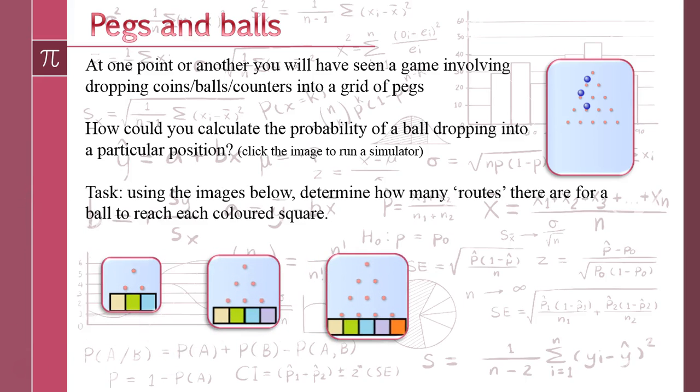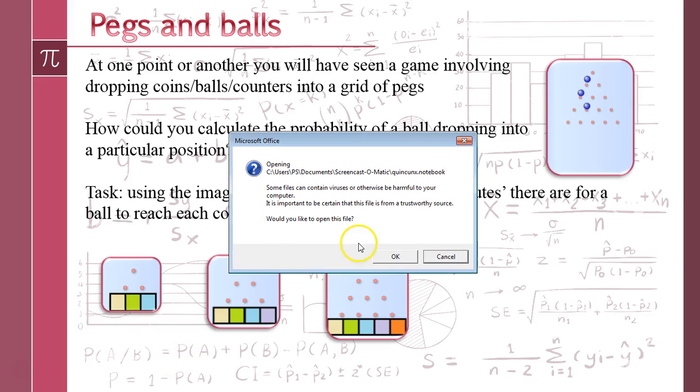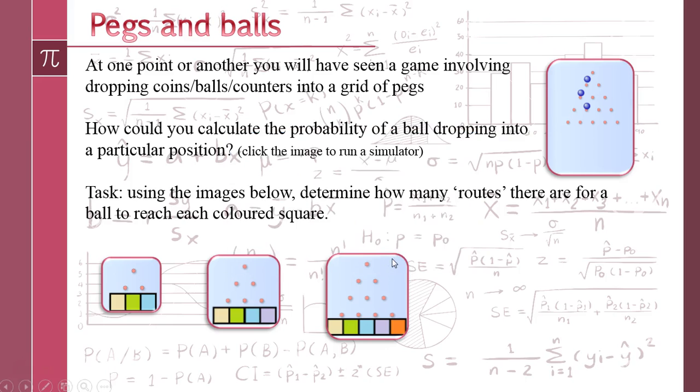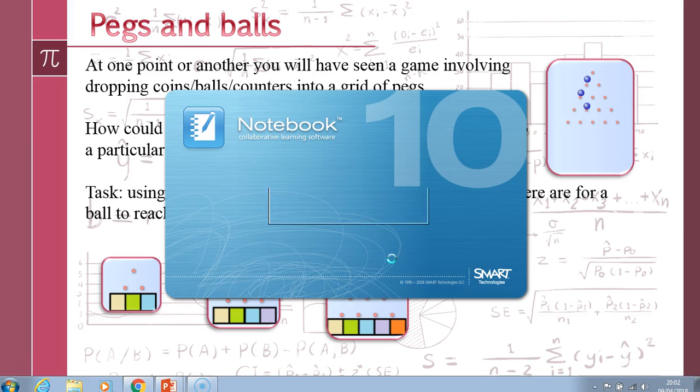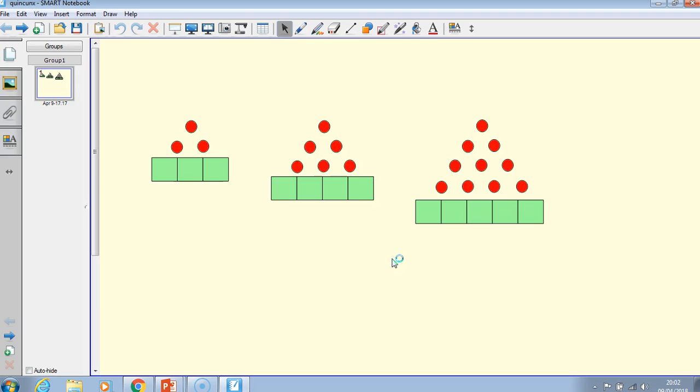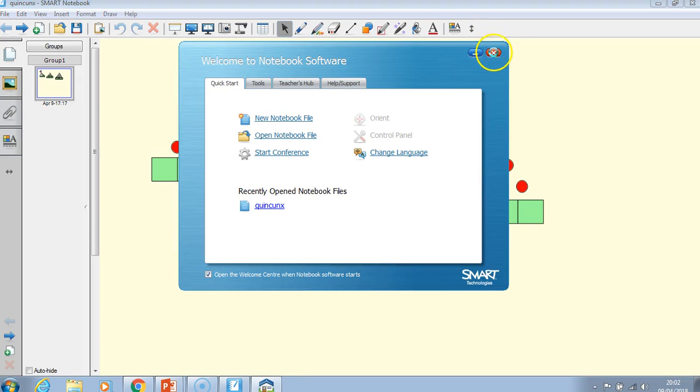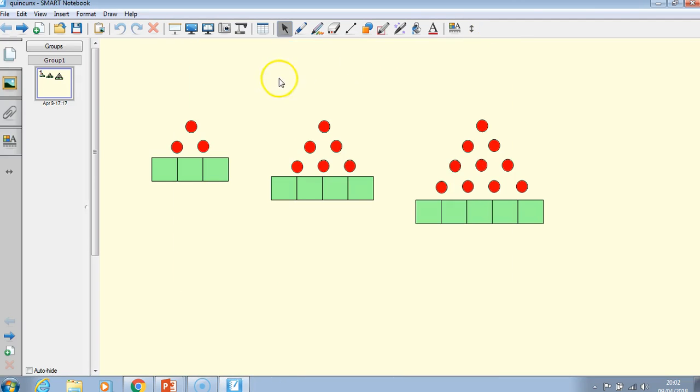And the key to it, and the reason why there were more balls dropping into the middle, was to do with how many routes there are through the image to get to each of those coloured squares at the bottom here. So we've got those coloured squares, and we're going to have a look at how many times the balls can drop through. So I'm just going to drop into another program now, just so we can start having a look at how that's going to work. Okay.